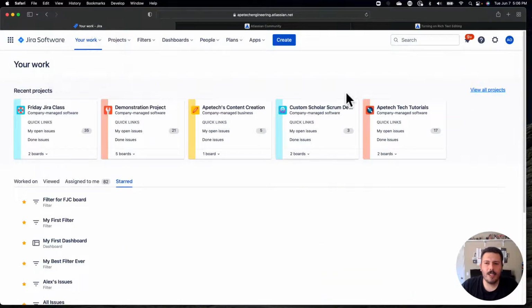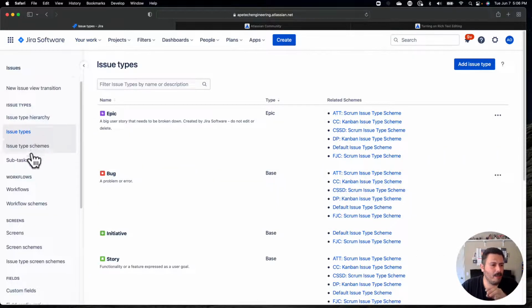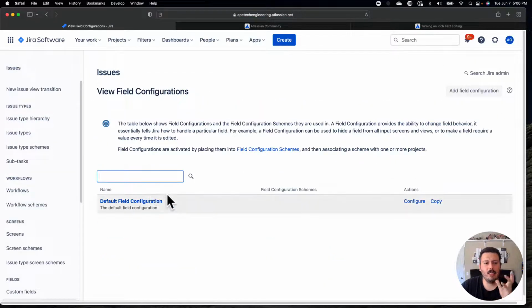So in my Jira tool, the rich text editing feature is actually built into the field configuration. The first thing I'm going to want to do is go into my settings and issues here, and then on the far left side, come down to field configurations. Now by default, there's usually only one field configuration, but just know that every project usually shares this field configuration, unless you proactively make more field configurations, which you should if you're making fields mandatory and things of that nature. So I'm going to jump into this default field configuration here,